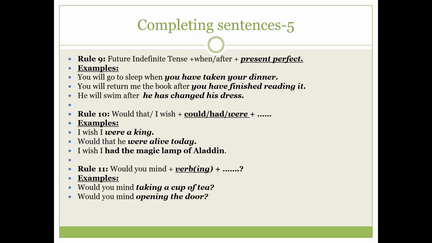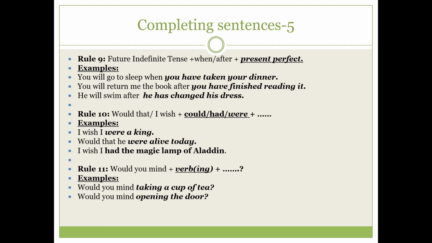I wish I were a king. Okay, this is impossible. I'm not a king, and it is not possible for me to be a king. Still I'm wishing this, and I have used the auxiliary verb were, because we know that normally with I we don't use were. It can be was or am, but this were actually means the improbability, the impossibility.